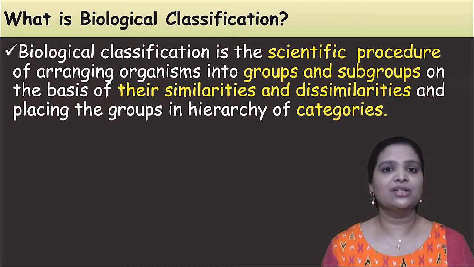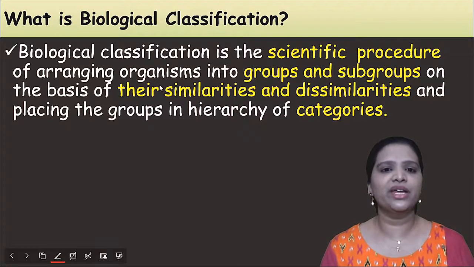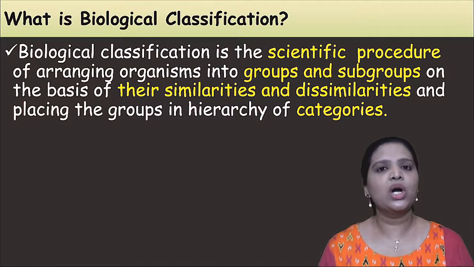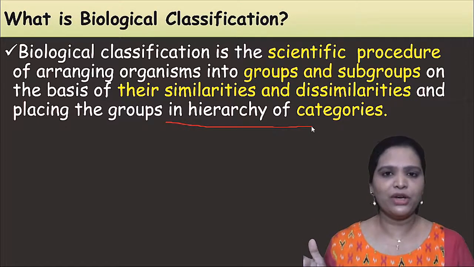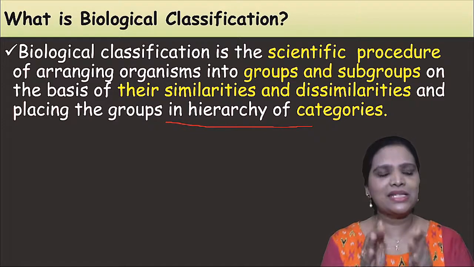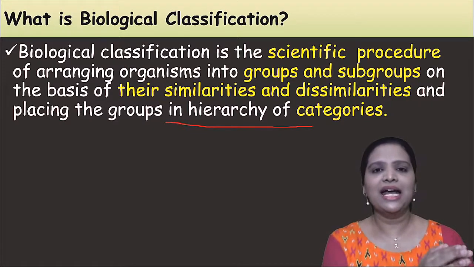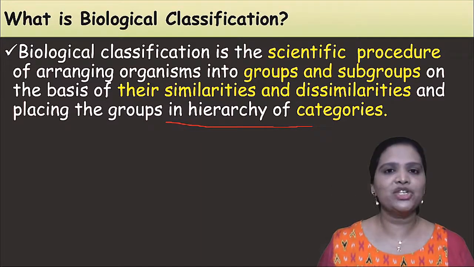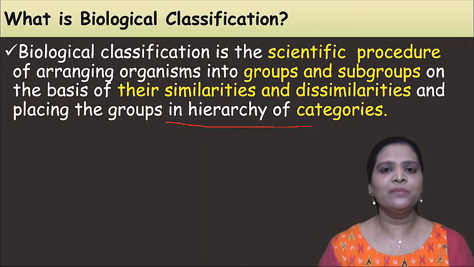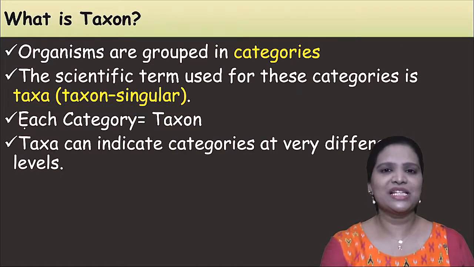Biological classification is the scientific procedure of arranging organisms into groups and subgroups based on some similarities and dissimilarities they have, and placing them in groups or in a hierarchy of categories. So we classify organisms based on similarities and dissimilarities, and then arrange them in a hierarchy. Okay, so this is called biological classification.